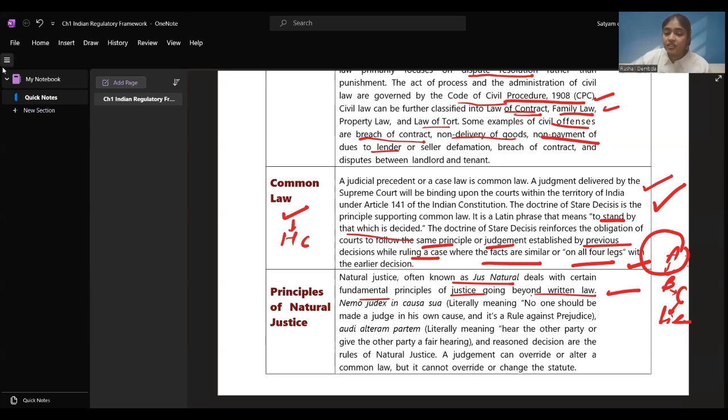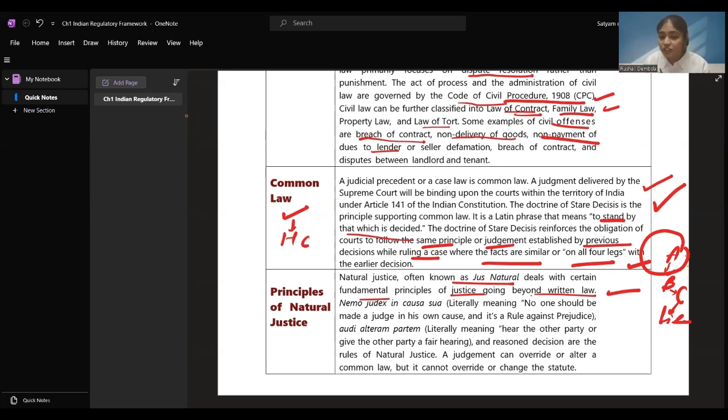And reasoned decisions are rules of natural justice. If A had the reason that B had done something wrong and B was trying to attack A, and A in self-defense killed B, then this reason has to be heard. And all these reasons should be written down while taking the case. Right?